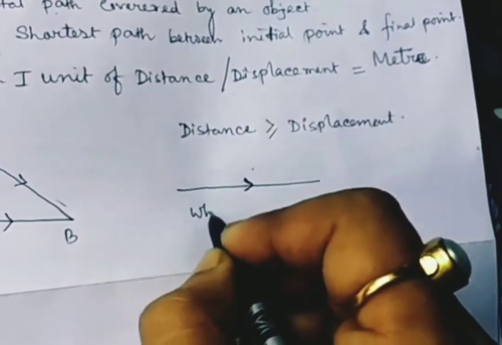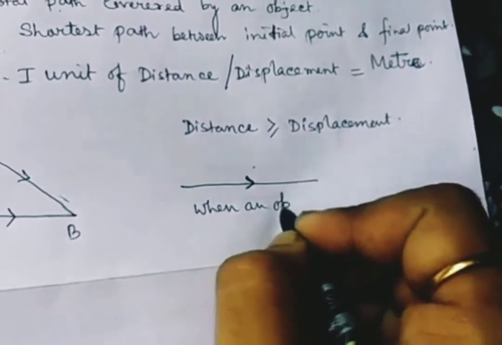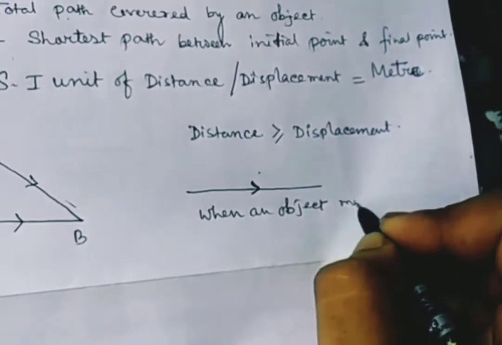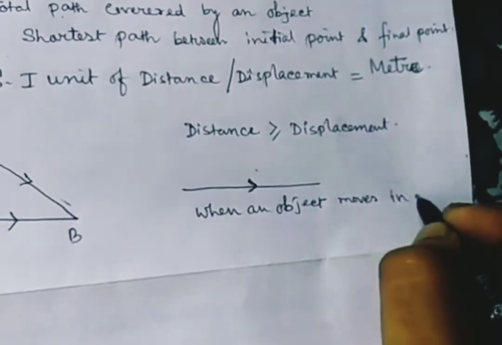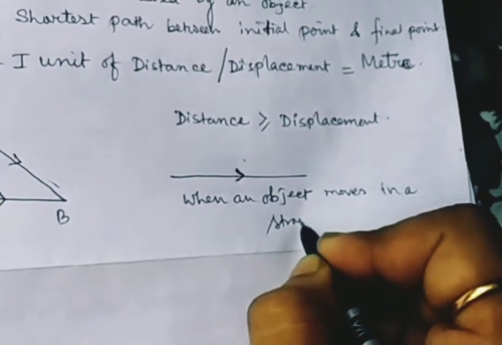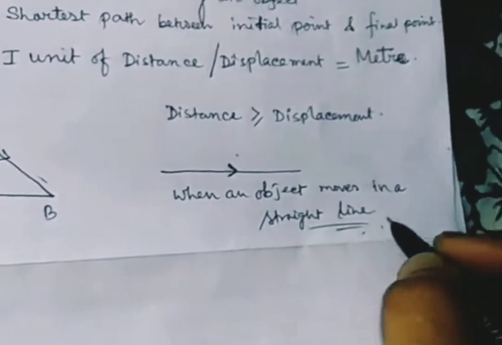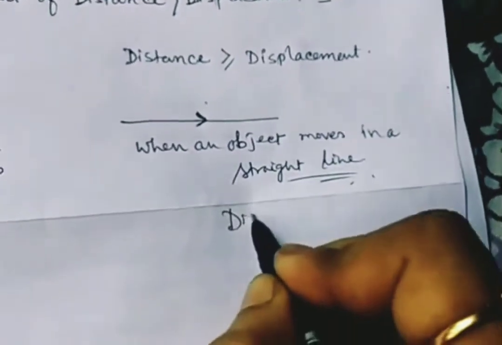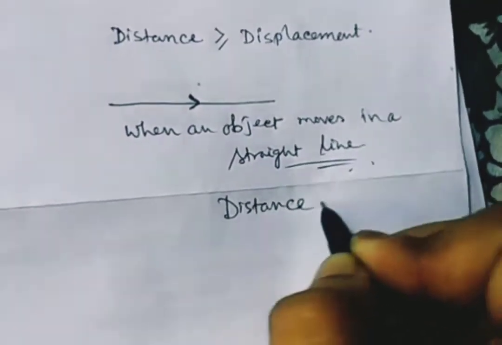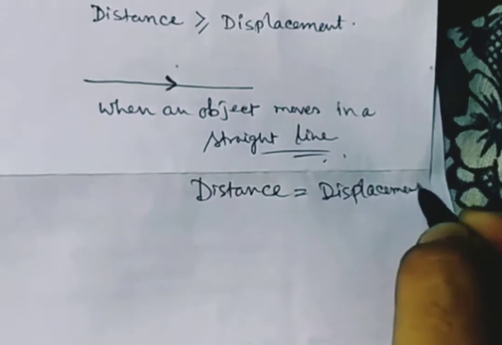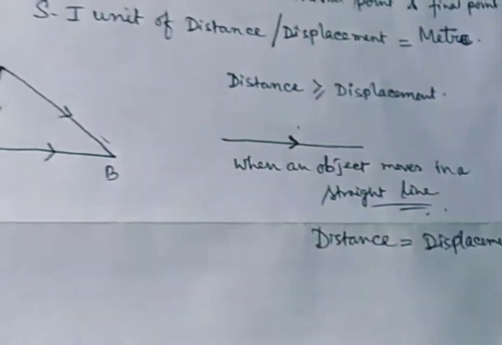So when an object moves or travels in a straight line, in that particular case, distance and displacement are equal. Otherwise, distance is always greater than displacement.